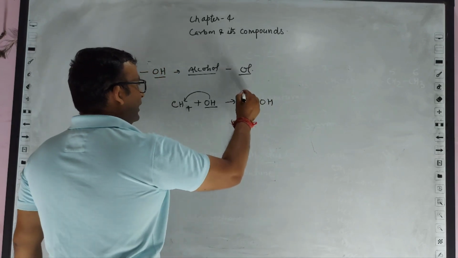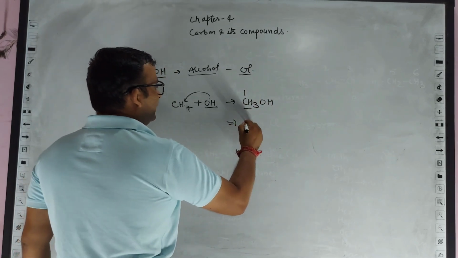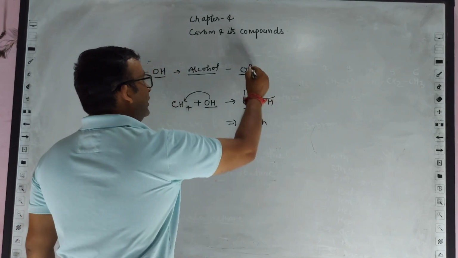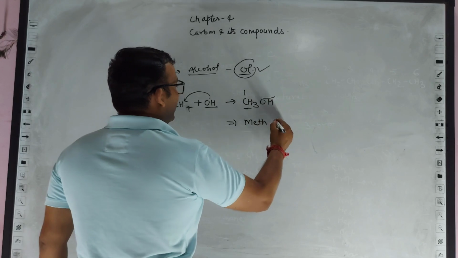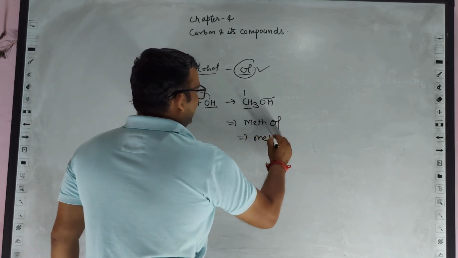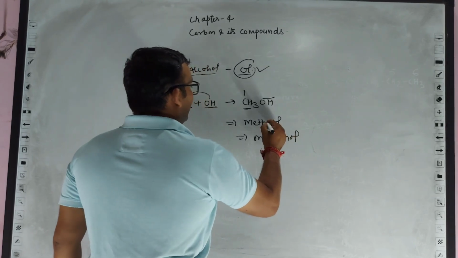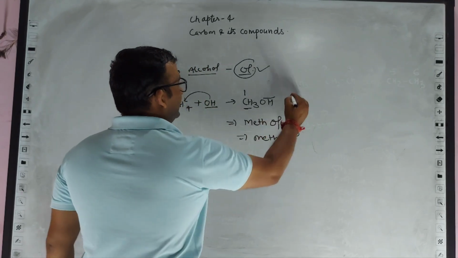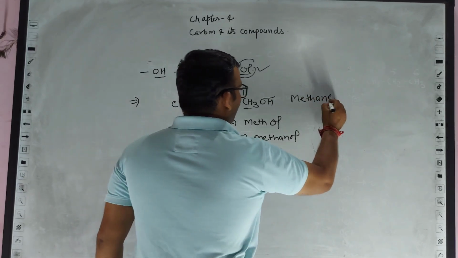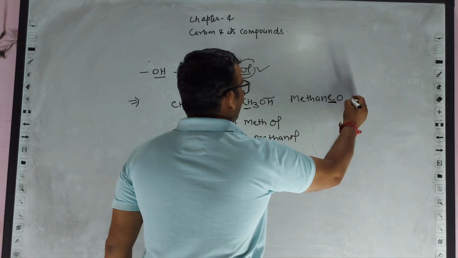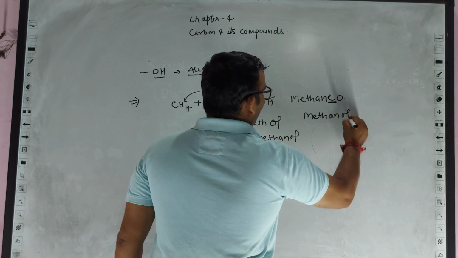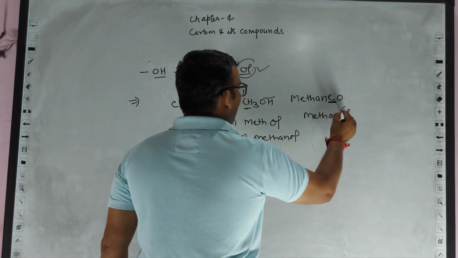CH3 means the number of carbon atoms is 1, so it would say meth, and for OH alcohol we add the suffix "ol". So the name is methanol. The last E in methane is replaced by O, so it becomes methanol, replacing E by ol.